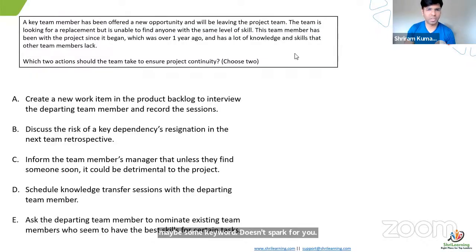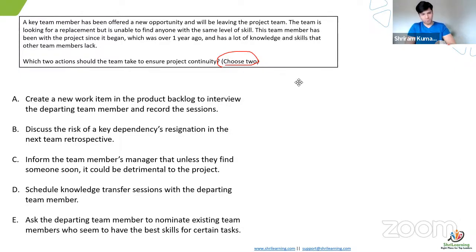This time it's a little bigger question. You have to choose 2 answers. Be watchful. You have to choose 2 answers. Choose 2 answers. A team member has been offered a new opportunity and will be... Bit tough question. You have to choose 2 answers, right? Bit tricky.